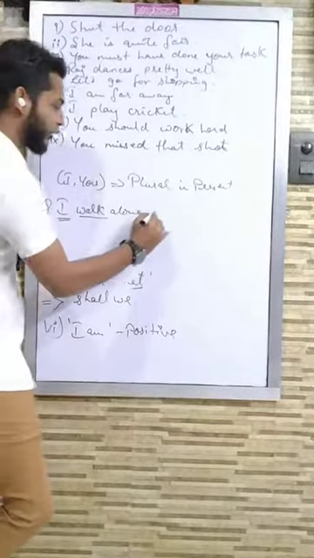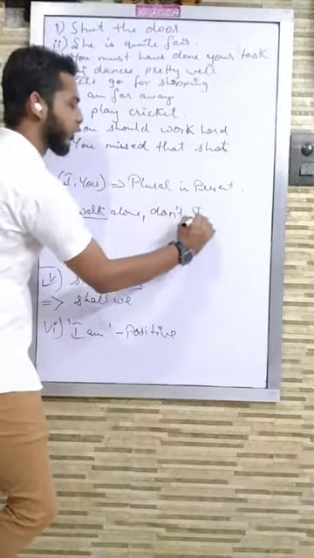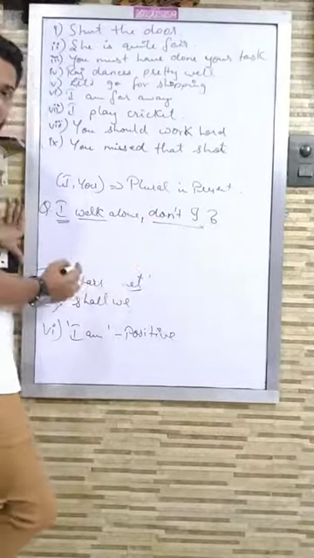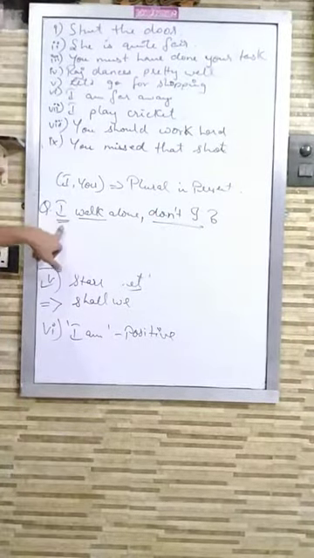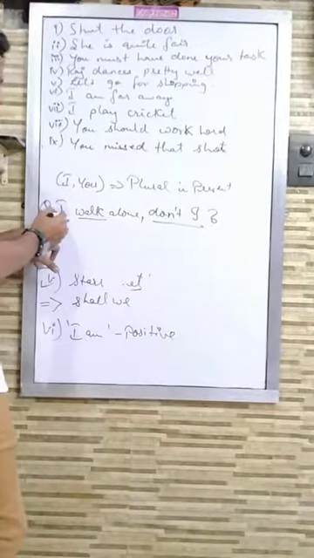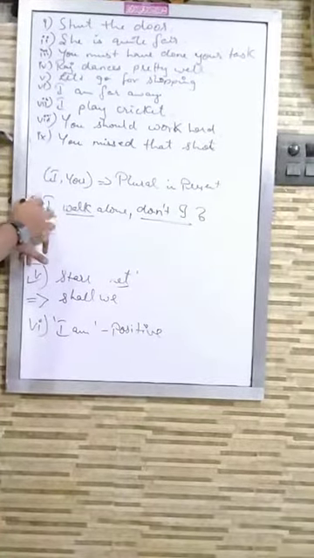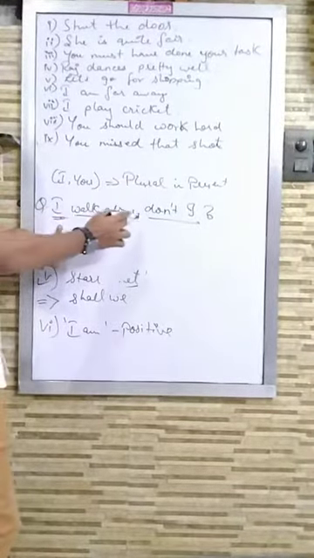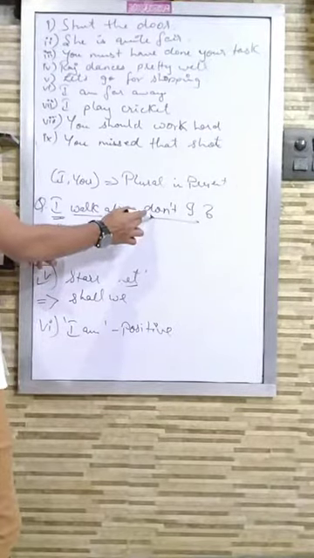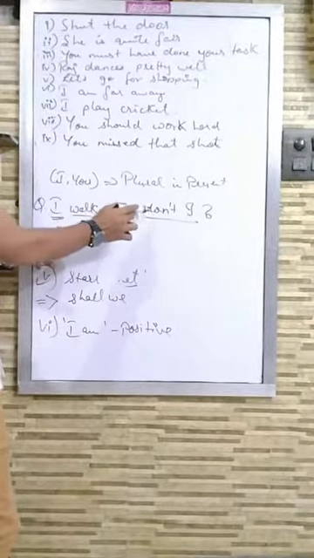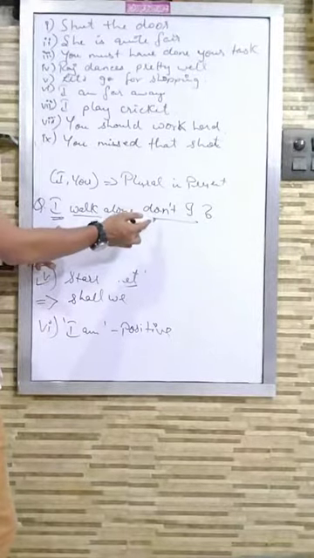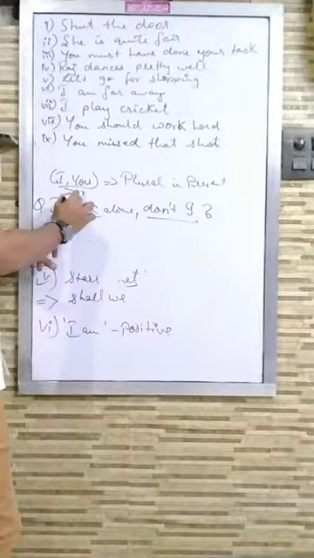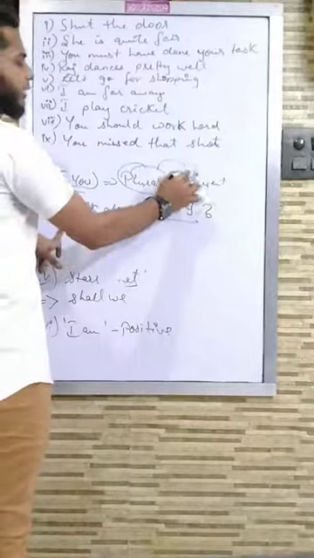So you will write "don't I". Don't write does. We will use do, because I and you are always treated as plural in present tense.